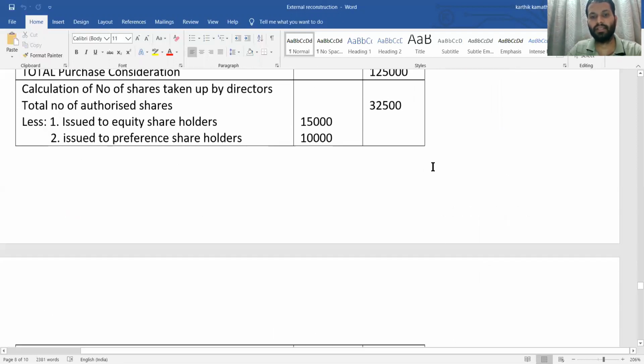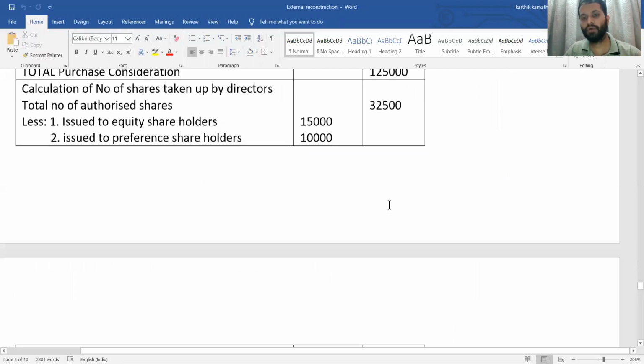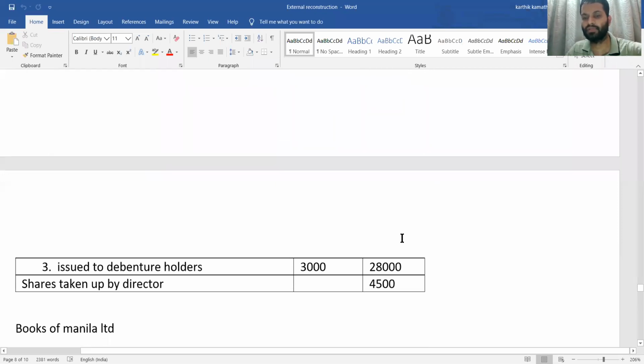So what is the remaining amount? The remaining, that is unissued shares, is 32,500 minus 15,000 minus 10,000 minus 3,000. So you will get 4,500. Those unissued shares must be taken up by the director and paid in full. This is the working note you need to do. And while passing journal entries, there is one journal entry you also need to pass. That is very important.